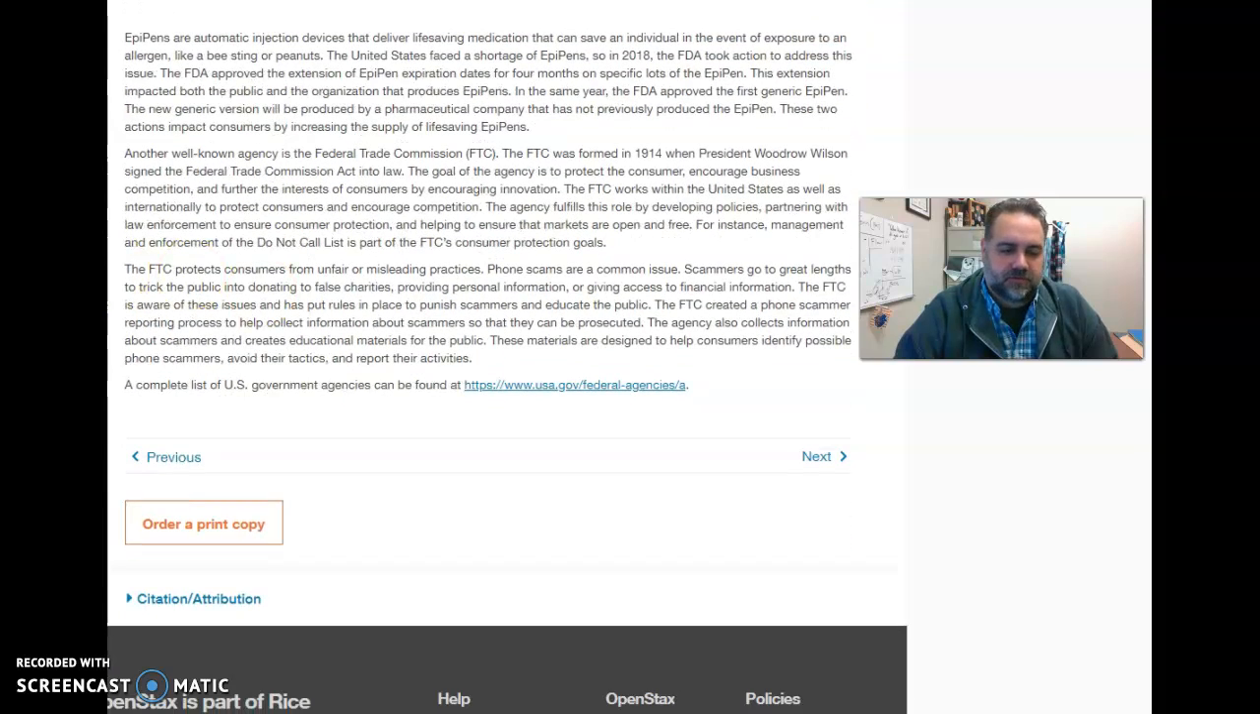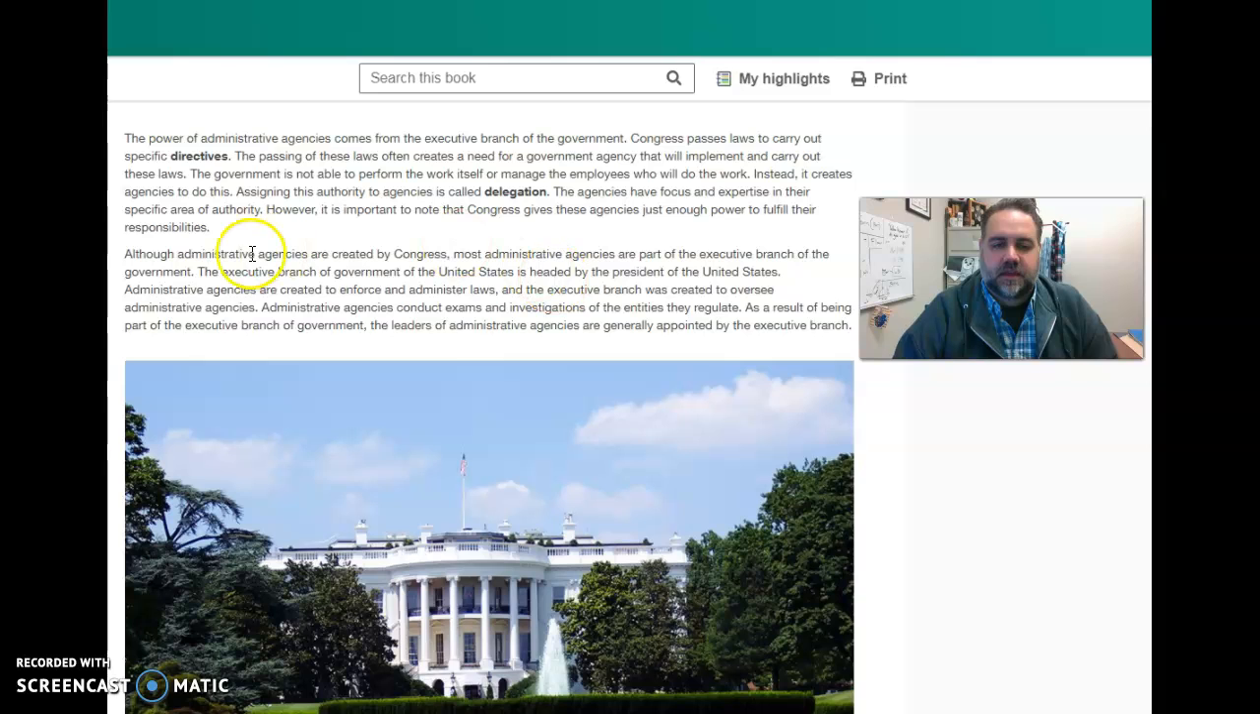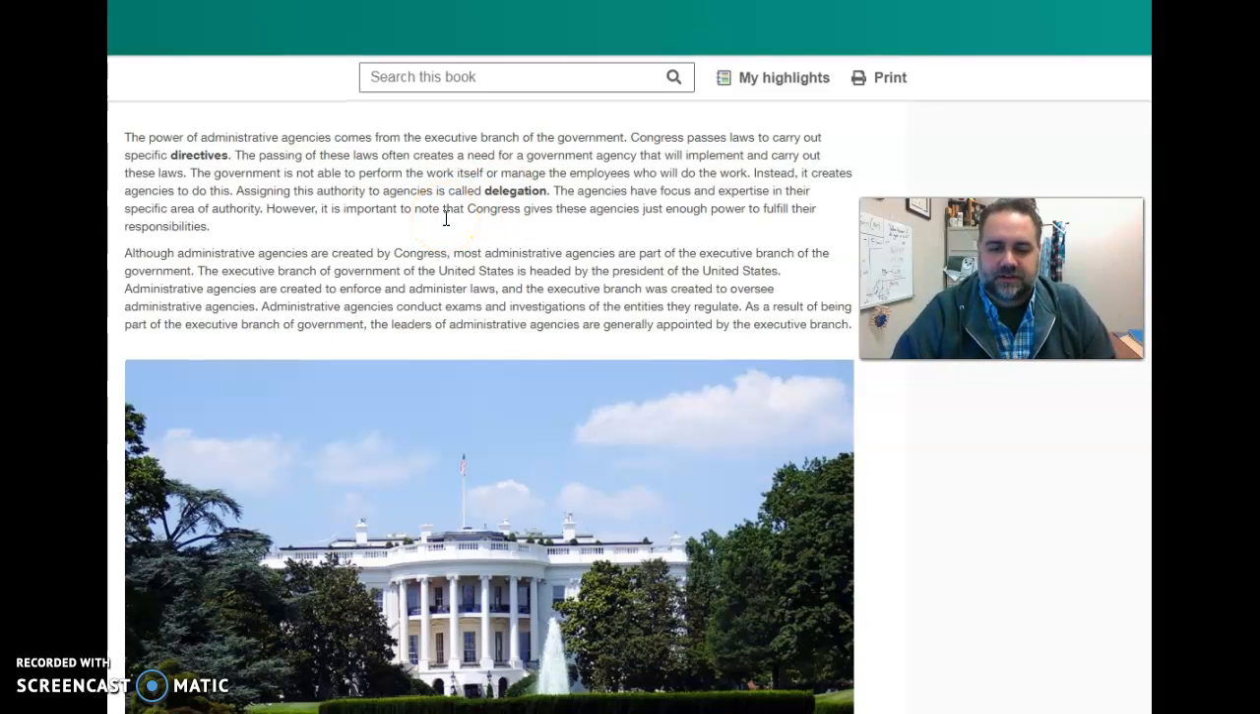And so we'll move to the next part about regulatory agencies. So the power of administrative agencies comes from the executive branch of government. Congress passed laws to carry out specific directives. The passing of these laws often creates a need for a government agency that will implement and carry out these laws. The government is not able to perform the work itself or manage the employees who will do the work. Instead, it creates agencies to do this. Assigning this authority to an agency is called delegation. Just like a manager would delegate an assignment or a task, government can delegate to the agencies the authority to manage whatever particular directive they have.